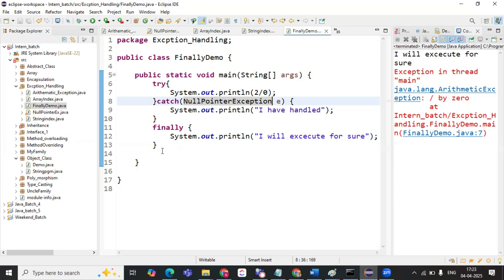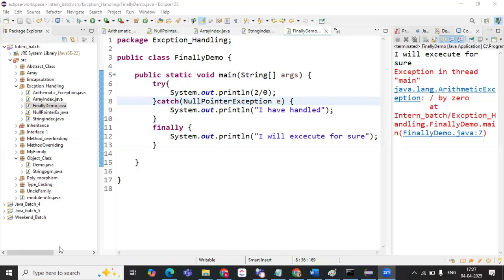So where it is used, I'll let you know. Please copy down this program soon. We'll solve one more program so that you will understand it in a better way. Copy down this soon. Done with copying? Yes, ma'am. Okay. So where is this finally block used? Anybody know about this? No idea, ma'am.